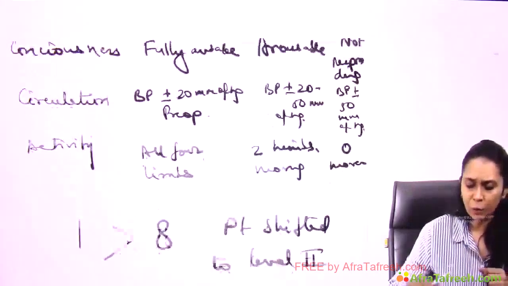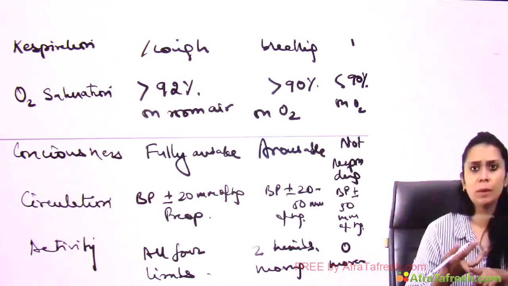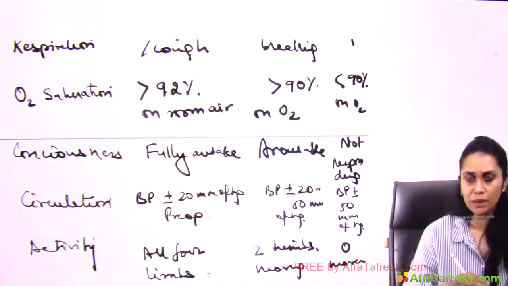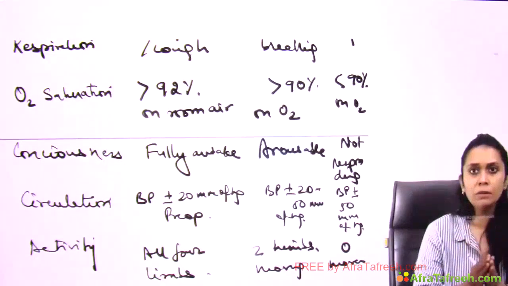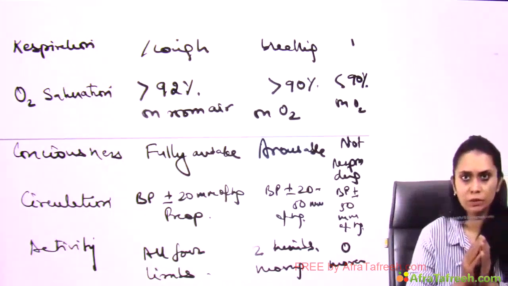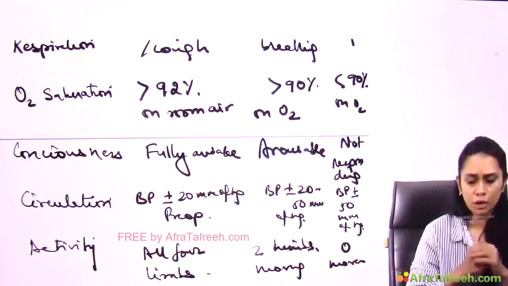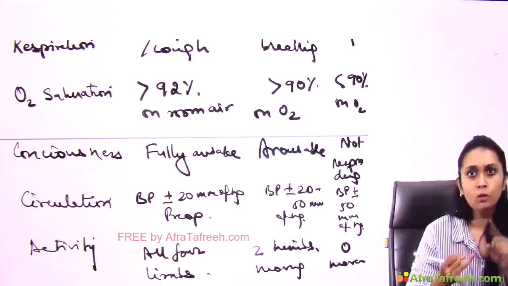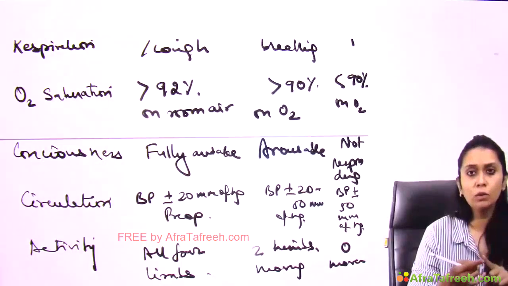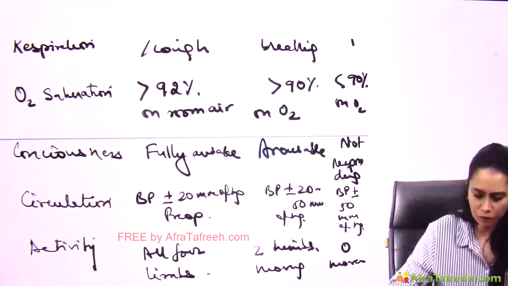Well, I have given you what is 2, 1 and 0 score. Not necessary to memorize. What is necessary to memorize? Parameters which come in this scoring system, maximum scores and minimum score on which we can shift the patient to level 2. If you just remember these 3 things, you don't need to remember anything more. We have to know what are the parameters, where is the scoring system used, what is the maximum score, and what is the score on which we can shift the patient to level 2. Okay, so this was modified Aldrete score.